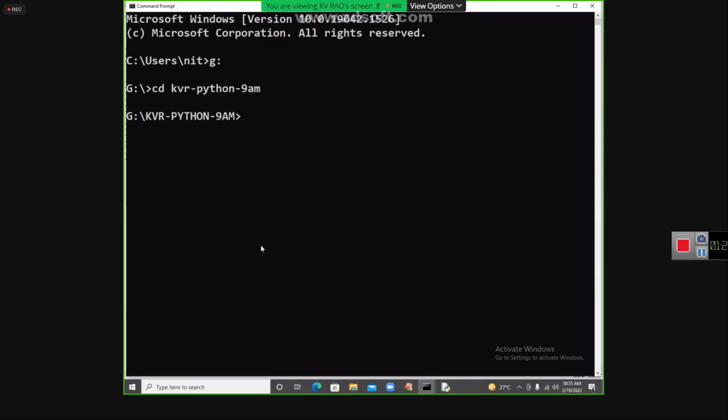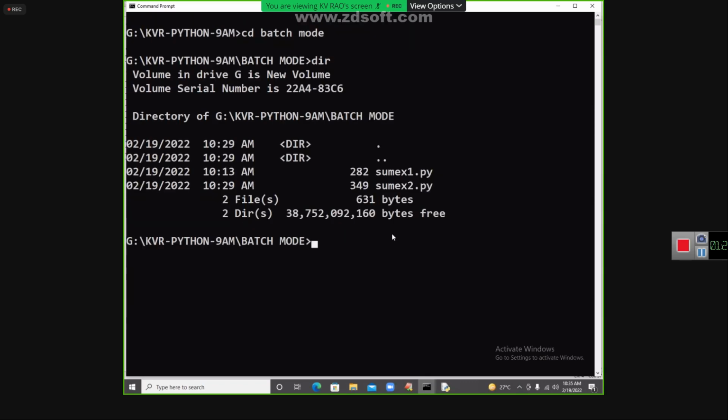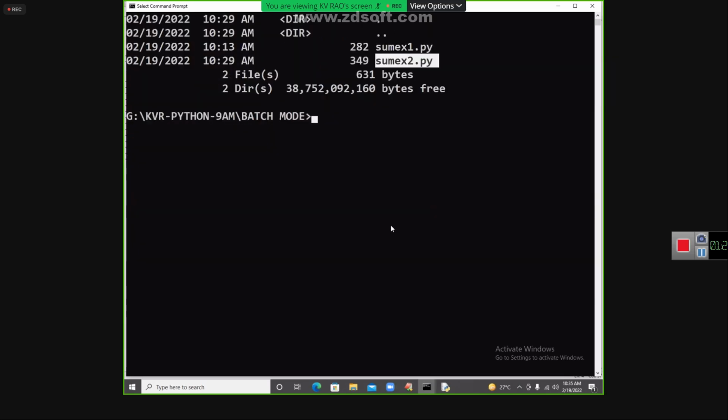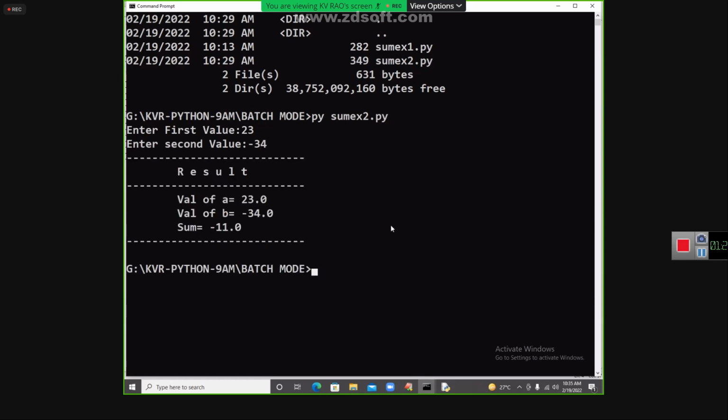Yes. In that folder, what is the other subfolder we have? CD batch mode. Batch mode is my subfolder name. In that, you see what is available. dir. My program name is available: sum ex2.py. You need to run it. py sum ex2.py. So I enter the value 23 and enter the value 34. I got -11. I hope you understand this example.